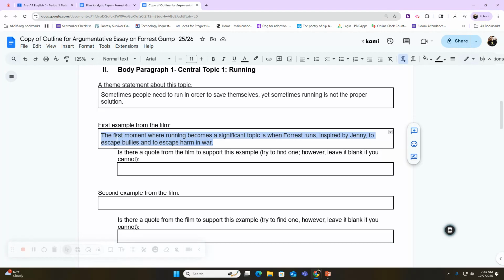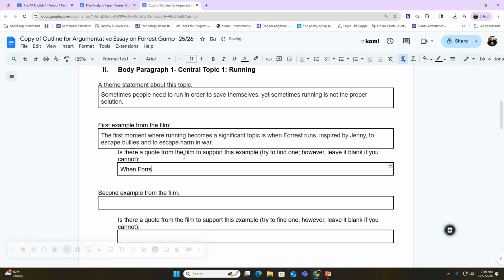Okay, so now if you look at where it says, is there a quote from the film to support this example? Try to find one, however, leave it blank if you cannot. So what you would need to do is if you have a quote that explains this moment, you can go back and support it. I can show you where to find quotes. I know one off the top of my head, so I'm gonna introduce it.